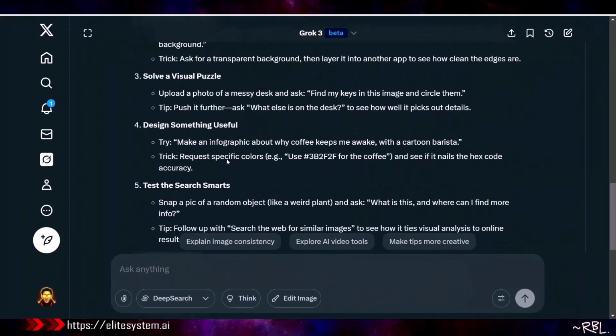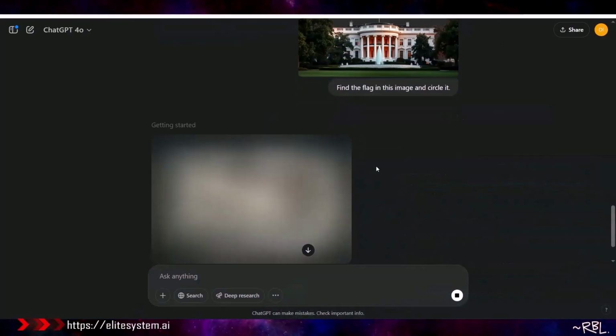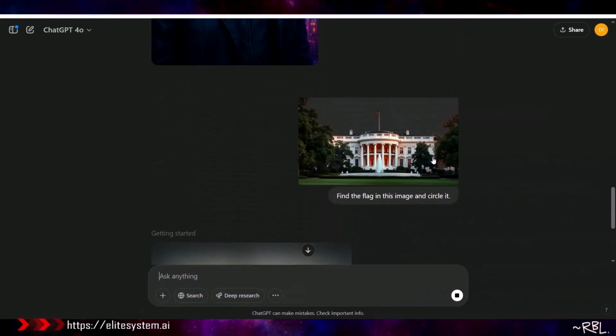Keeping it simple. Number 4, design something useful. All right, make an infographic about why coffee keeps me awake with a cartoon barista. All right, we'll take this. That's number 4. Then we have 5, 6, 7. Not bad. All right, ladies and gents, moment of truth. Almost. And it literally said, the rendering may take some time, so be patient.